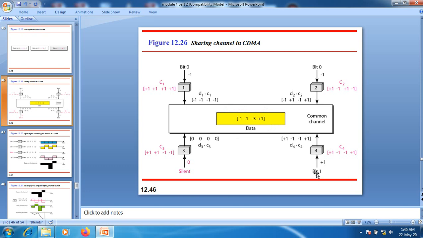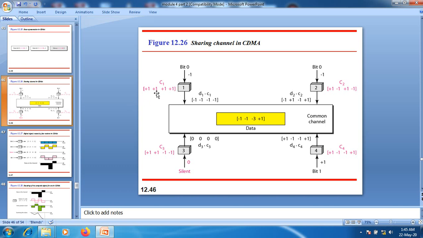Consider that station 4 is receiving the data that is sent by station 1 here. Now station 4 must multiply the data that is present over this common channel by the chipping sequence of node 1. What sequence do we have for node 1?